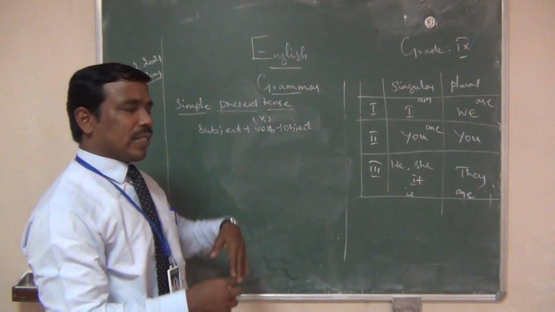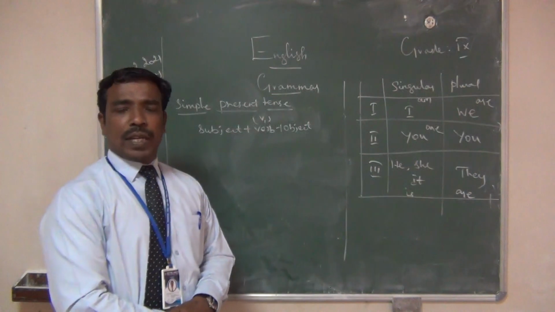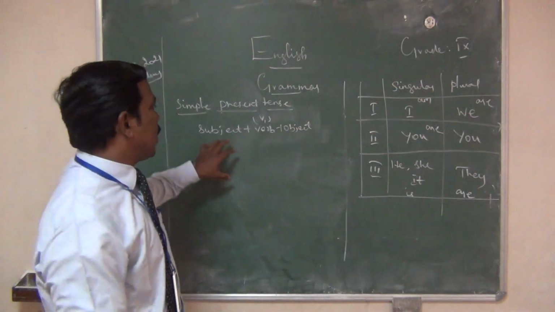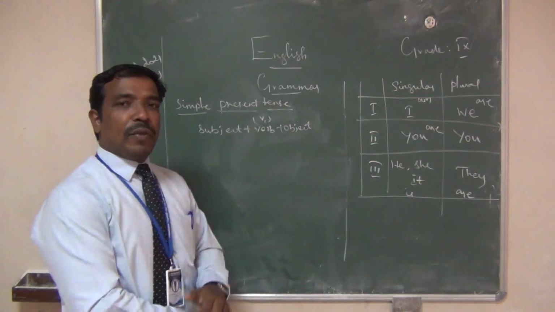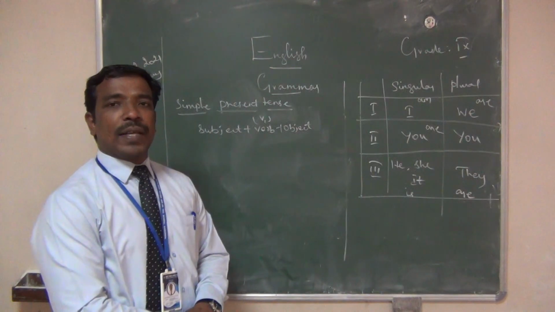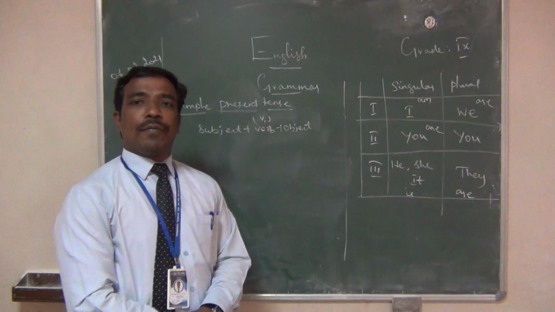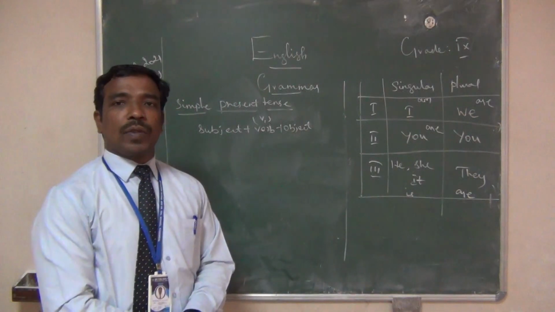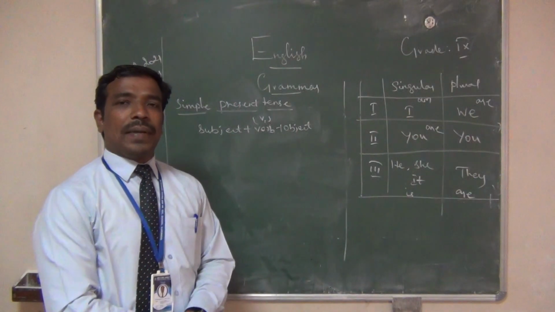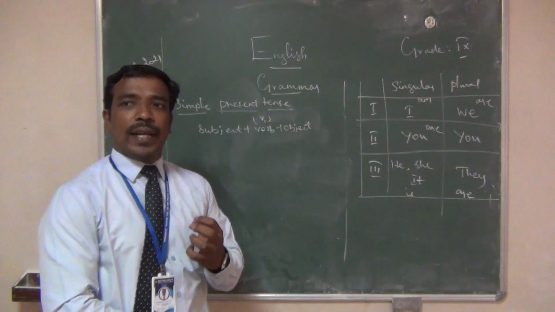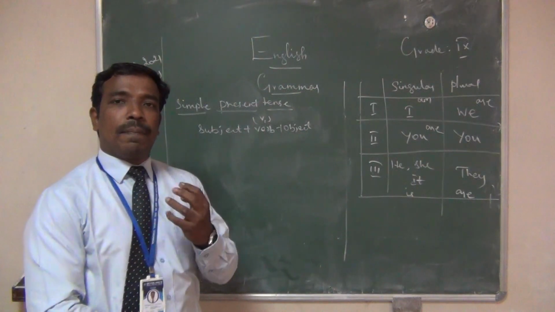For example, subject, verb and object if the verb is transitive: subject, V1 means base form of verb, plus object. This is the structure of simple present tense. If he writes a letter, he brings the book, that is simple present tense. Subject, base form of verb plus object.